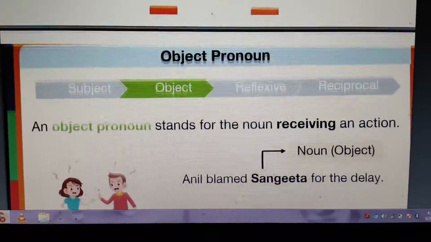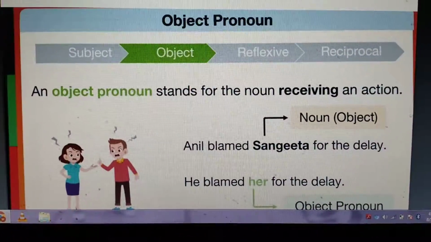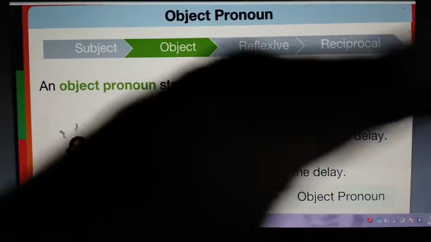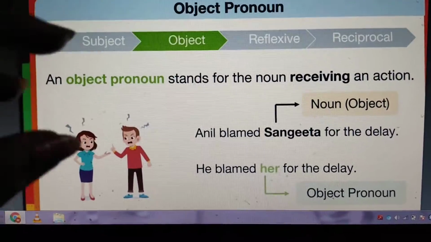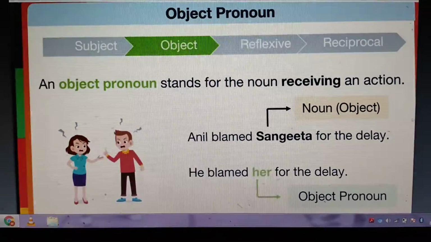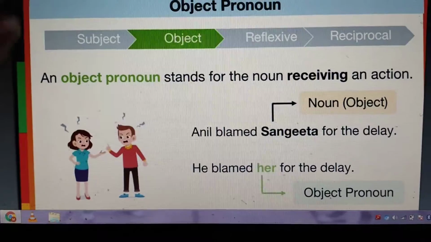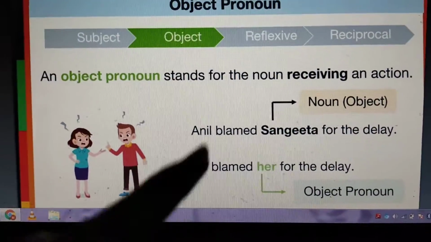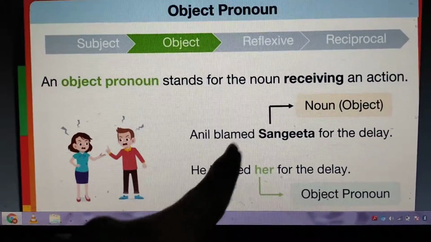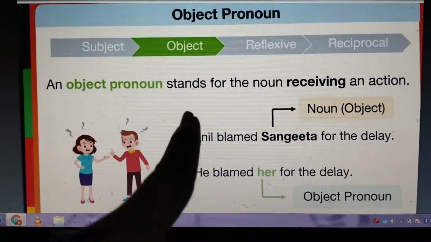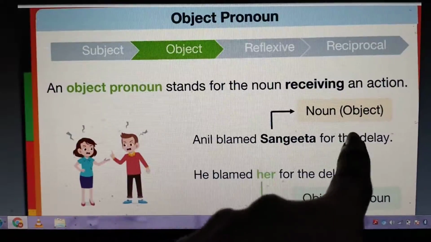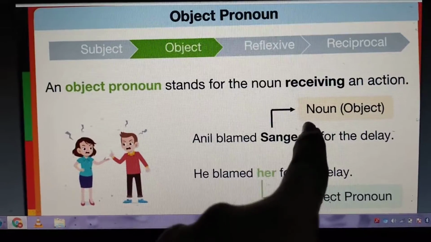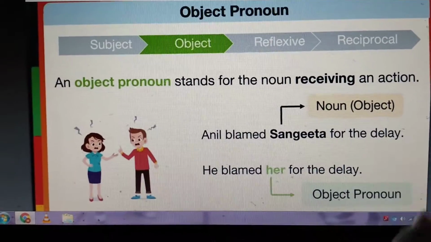The next thing we are going to see is object pronouns. An object pronoun stands for the noun receiving an action. There we saw that the subject pronoun stands for the noun doing the action. Here an object pronoun stands for the noun receiving the action, right? So here you can see Anil blamed Sangeeta. What was Anil's action? He is blaming Sangeeta for the delay. So who is receiving the action? She is the one who is receiving the action here.